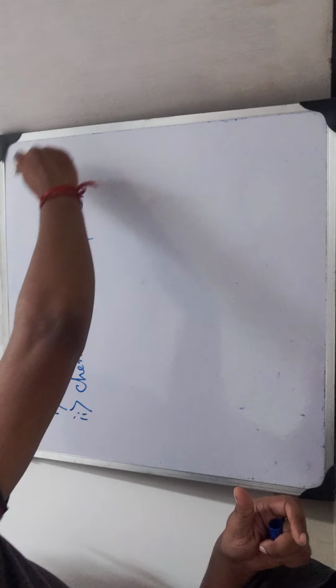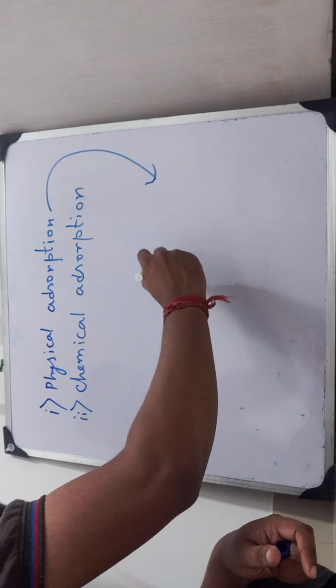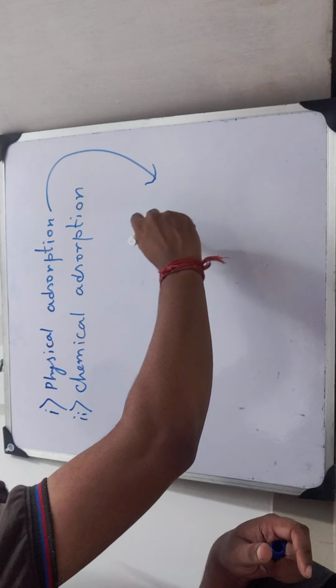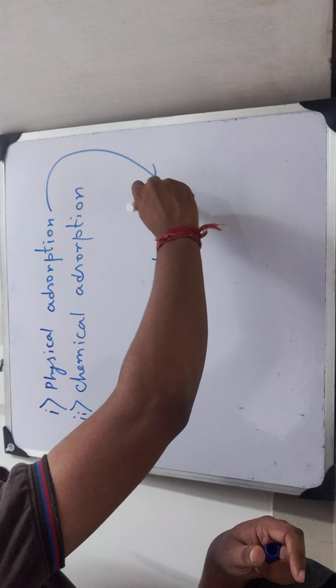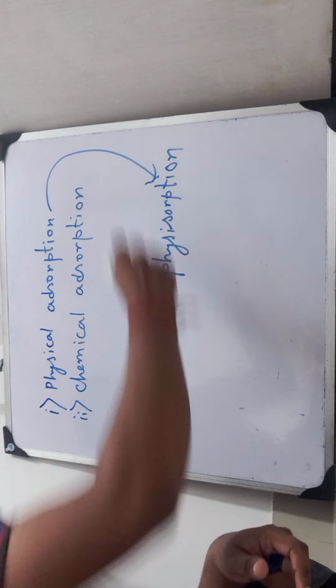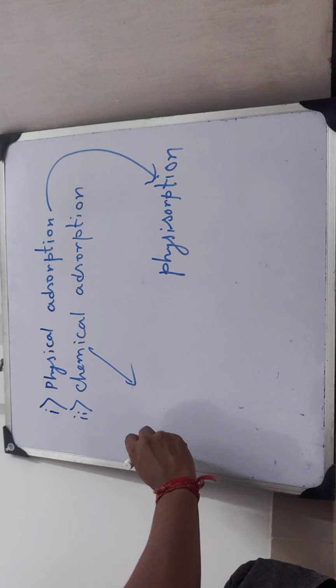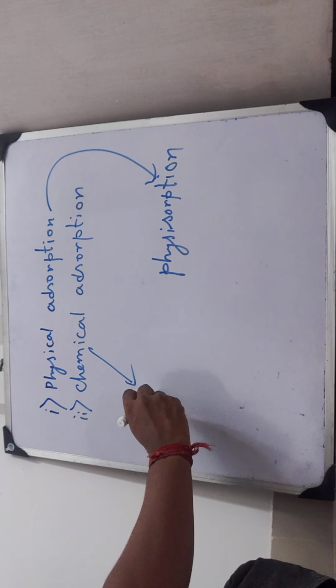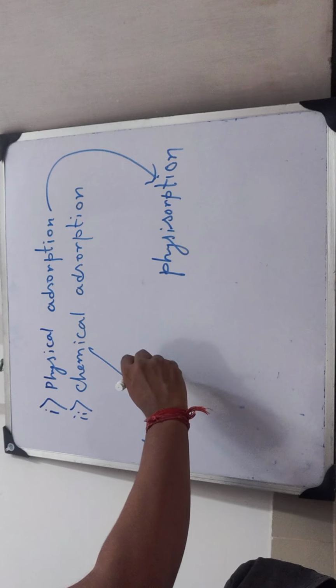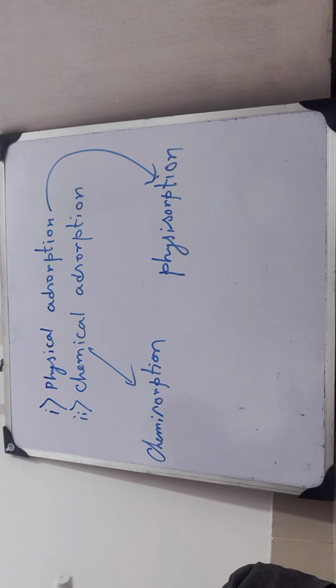Physical adsorption is also known as physisorption, and chemical adsorption is also known as chemisorption.